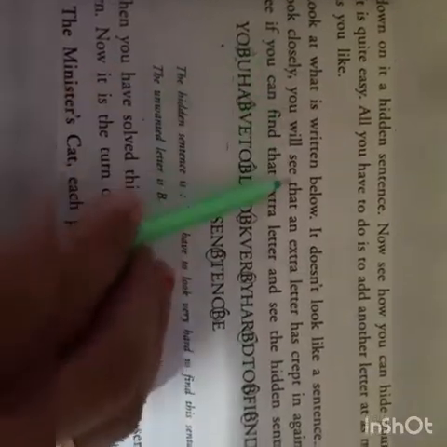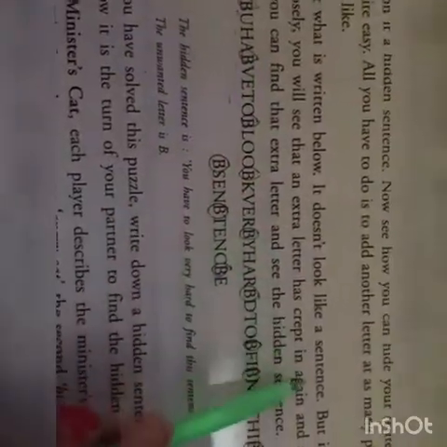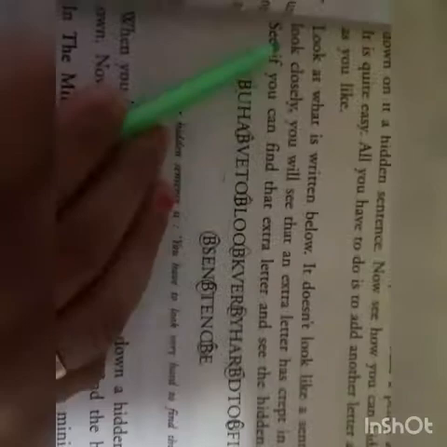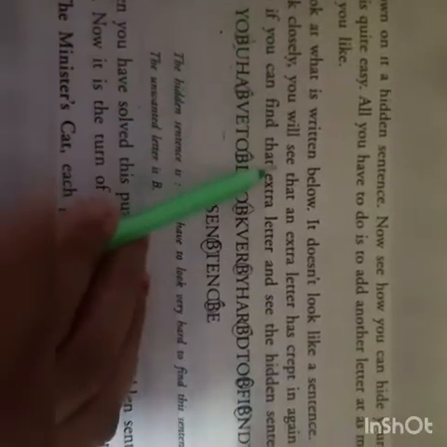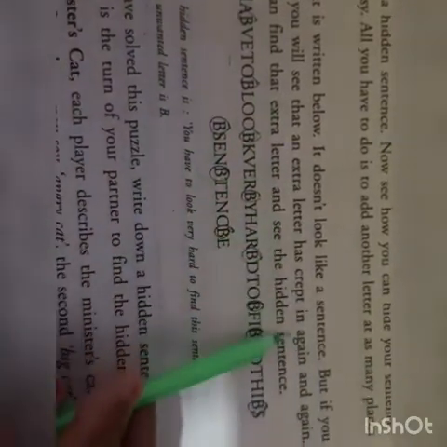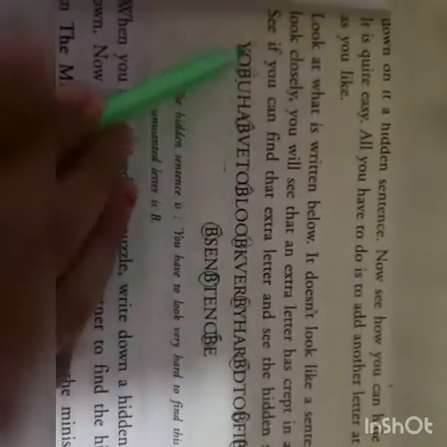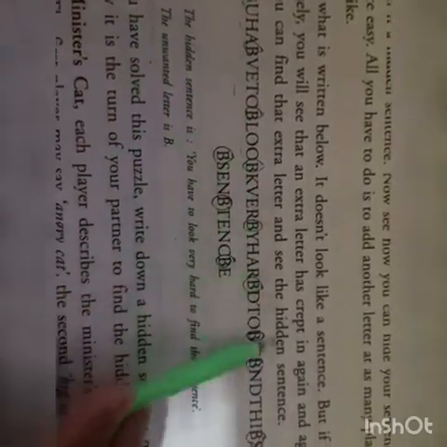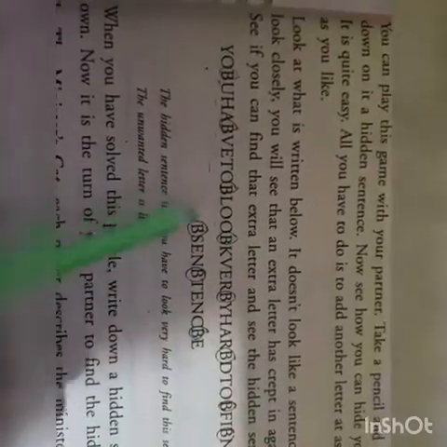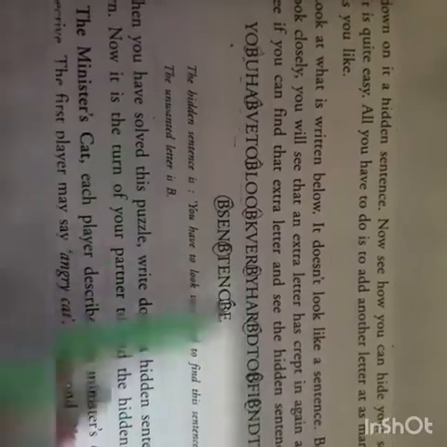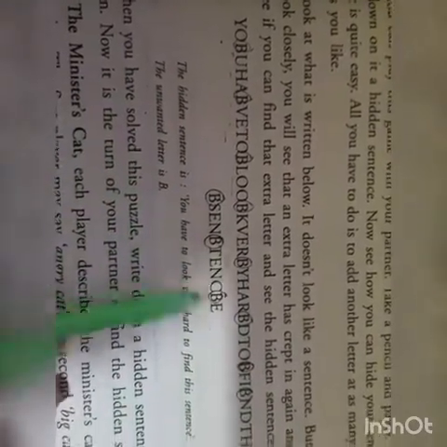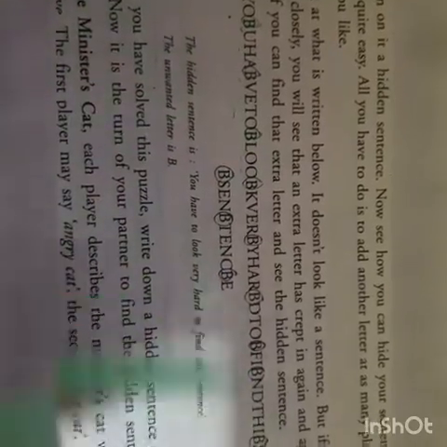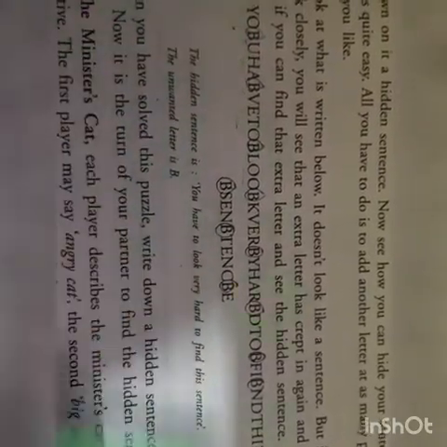Look at what is written below. It doesn't look like a sentence, but if you look closely, you will see that an extra letter has been crept in again and again. You see if you can find that extra letter and see the hidden sentence. Now example is given of this word game, that here the sentence is given, but it doesn't look like a proper sentence. Here is an extra letter that has been crept in. That means it has been added in at many places all over the sentence.